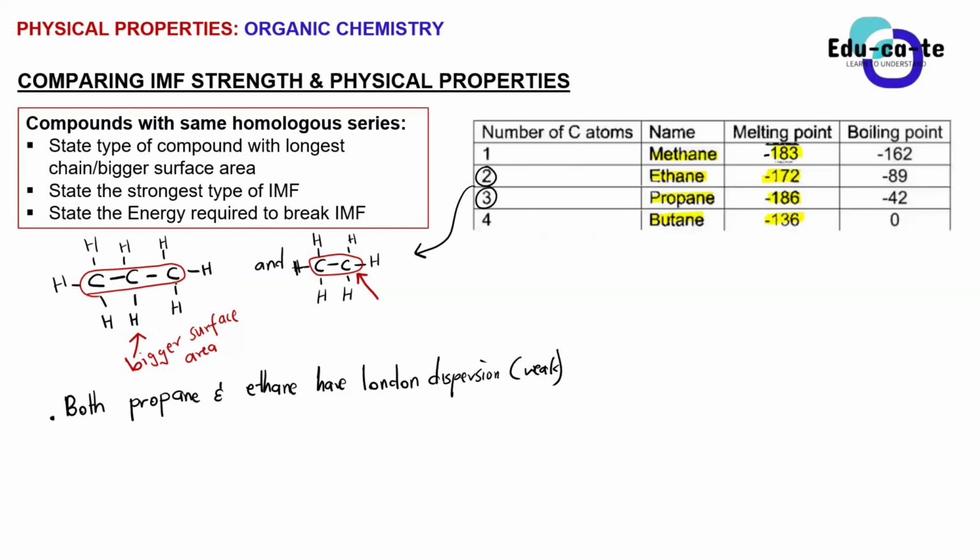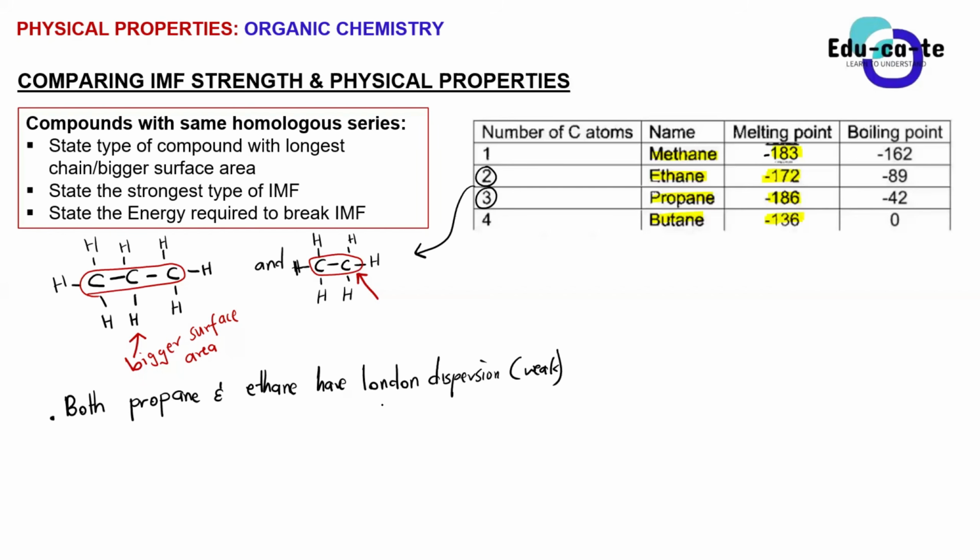But now when you want to write it, you can either say that propane has a longer chain than ethane, or you can say that propane has a bigger surface area. Okay, are we together, guys? Yes, sir.